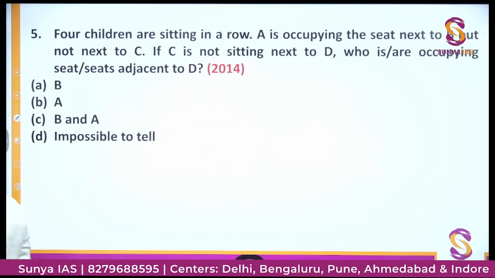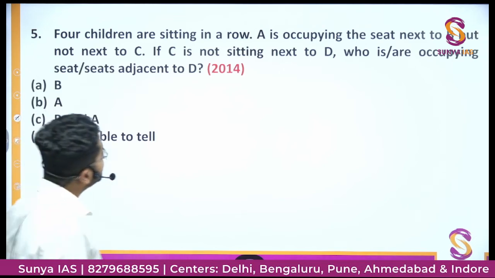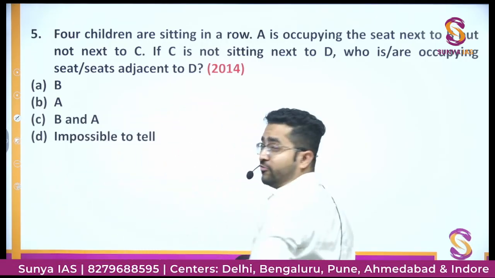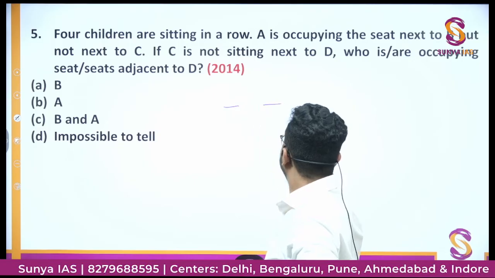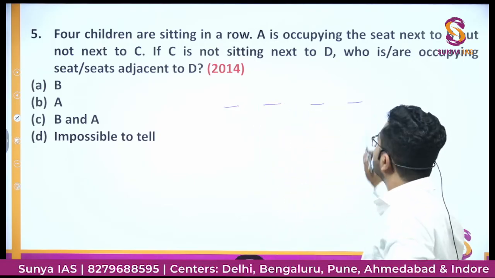So we'll see this question number 5. ठीक है? Question number 5 को हम देखते हैं कि क्या है इसमें. This question was asked in the year 2014. 4 children are sitting in a row. So how many children are there? 4. So there would be 4 places: 1, 2, 3, and these are 4 places.